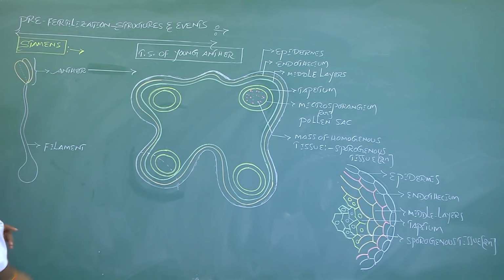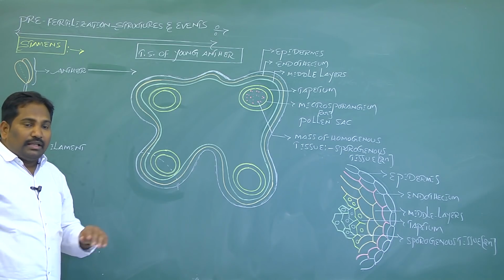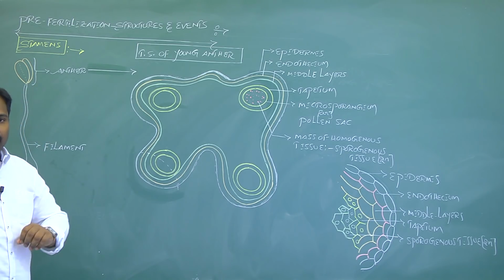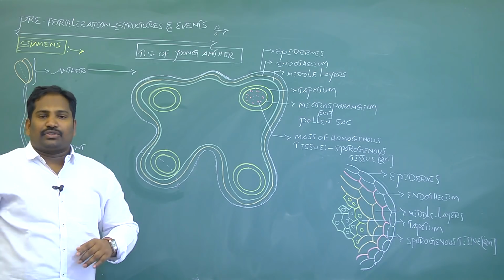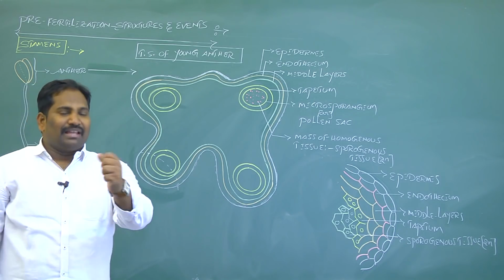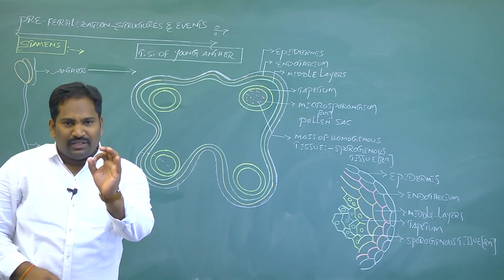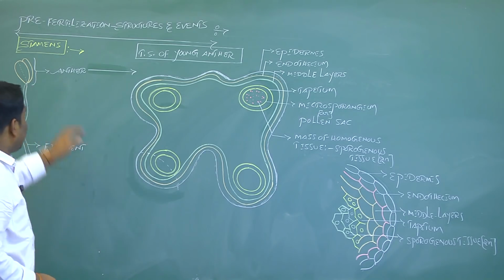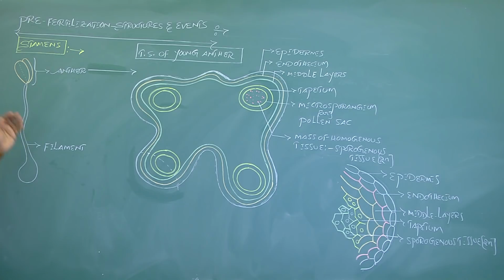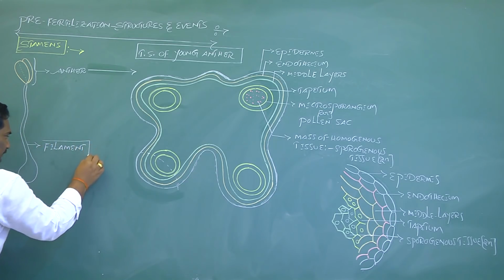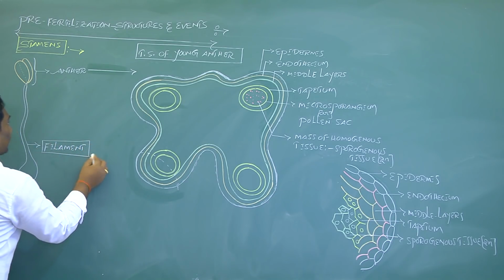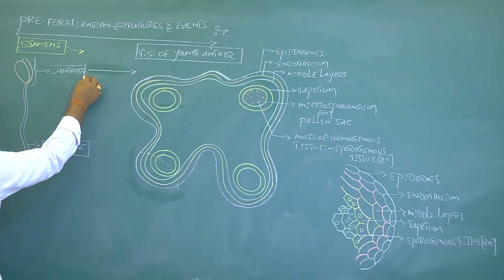In a bisexual flower, the third whorl is called androecium. Androecium is a male sex organ. The units of androecium are called stamens. One of the stamens from a bisexual flower, if I draw here, each stamen has 2 main parts. One is the filament, another one is the anther.